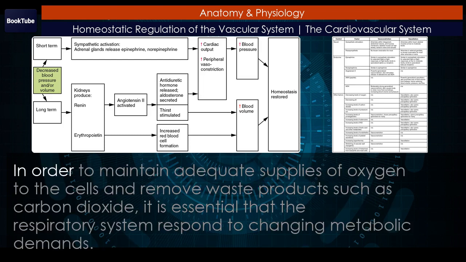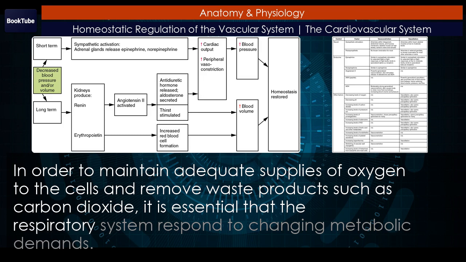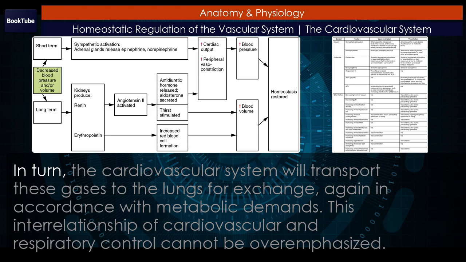In order to maintain adequate supplies of oxygen to the cells and remove waste products such as carbon dioxide, it is essential that the respiratory system respond to changing metabolic demands. In turn, the cardiovascular system will transport these gases to the lungs for exchange, again in accordance with metabolic demands.